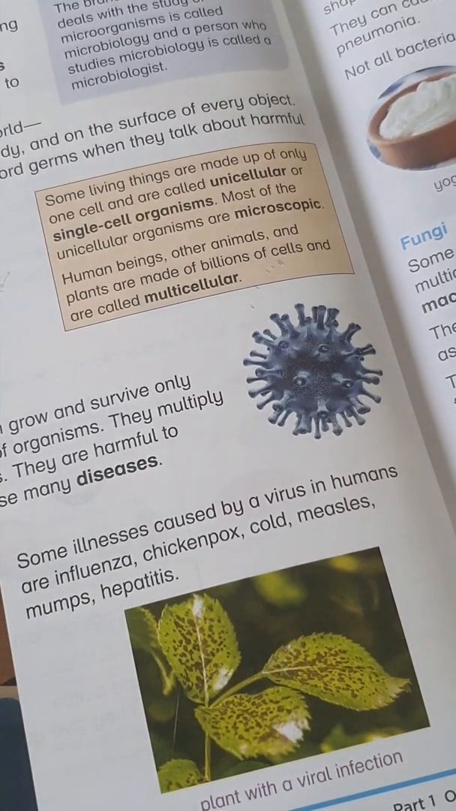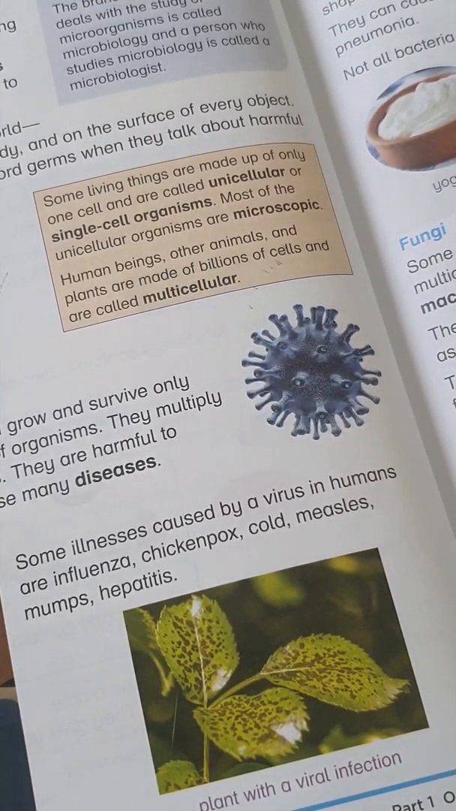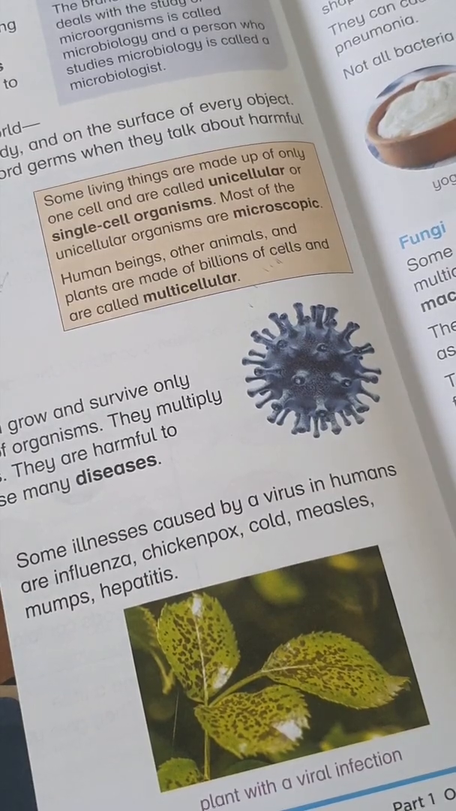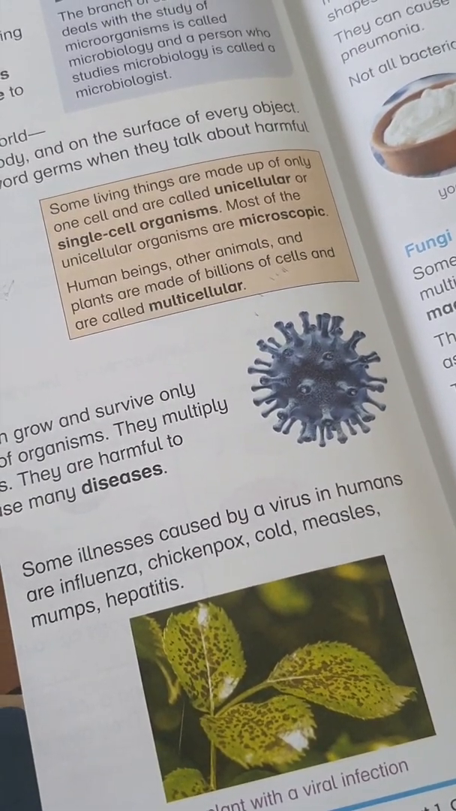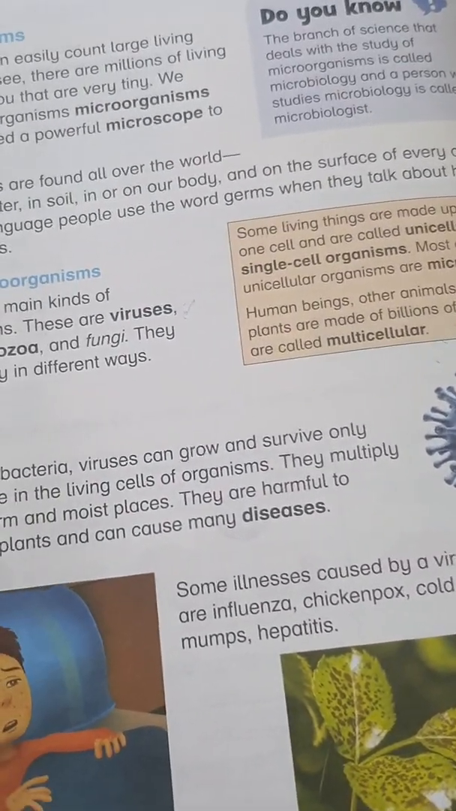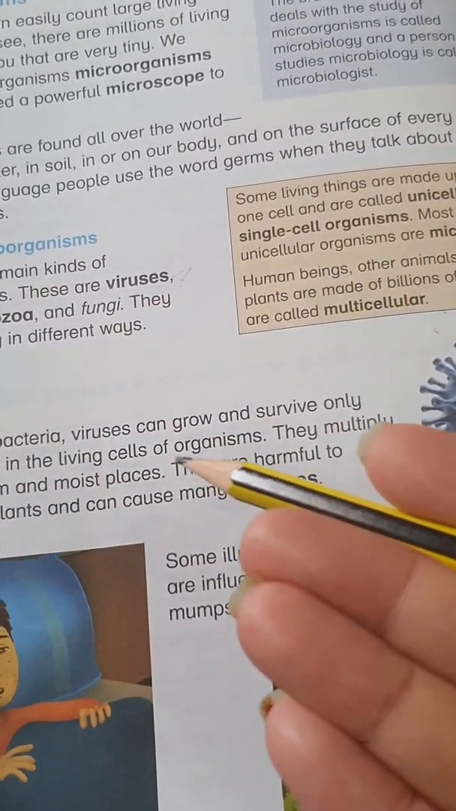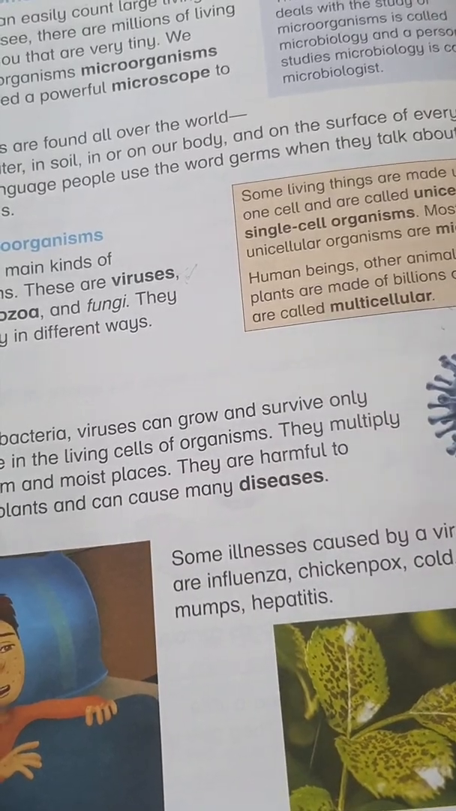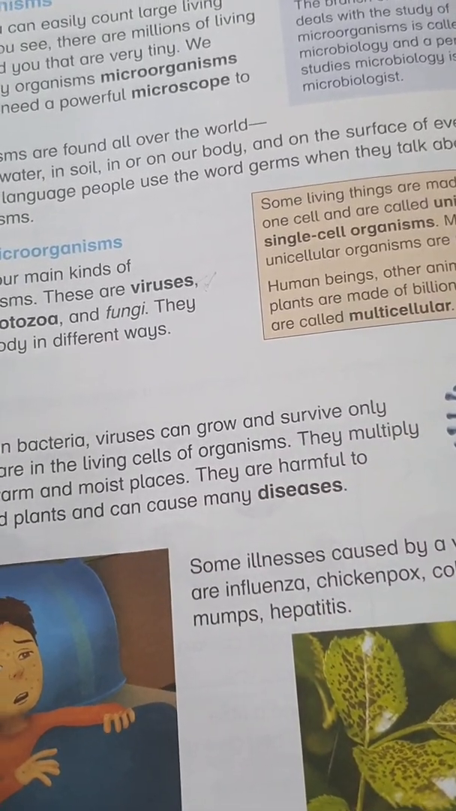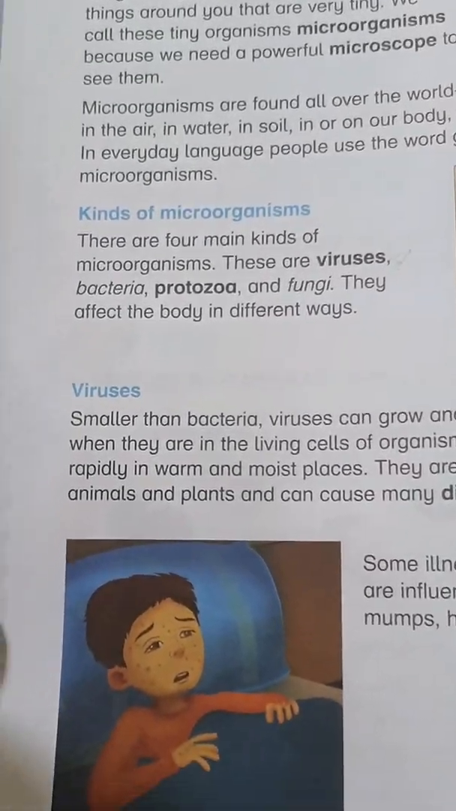Human beings, other animals and plants are made up of billions of cells and are called multicellular. So in our body, you can see there are so many cells. We are not made up of one cell. We have billions and millions and uncountable cells which make tissues and organs.